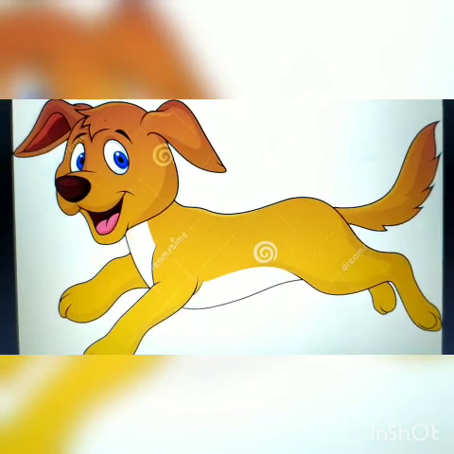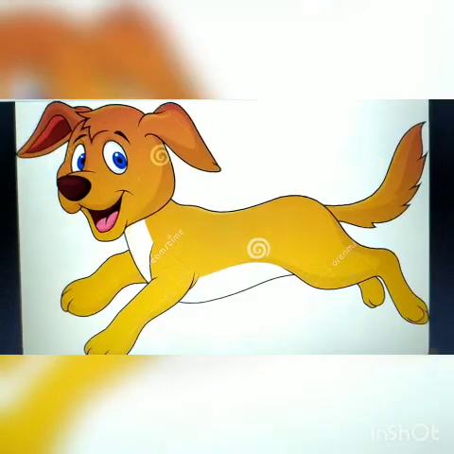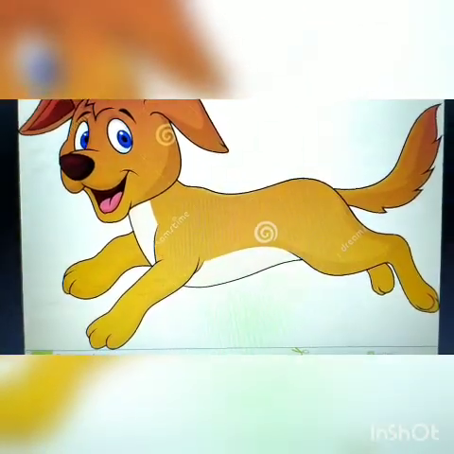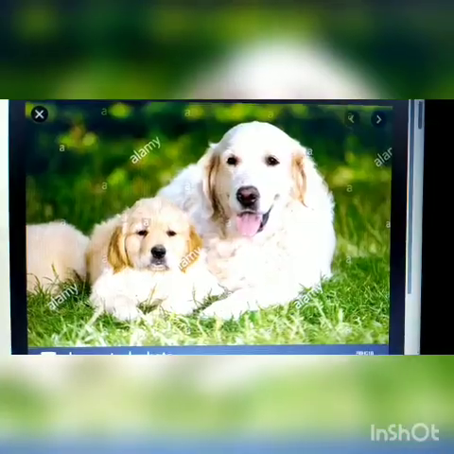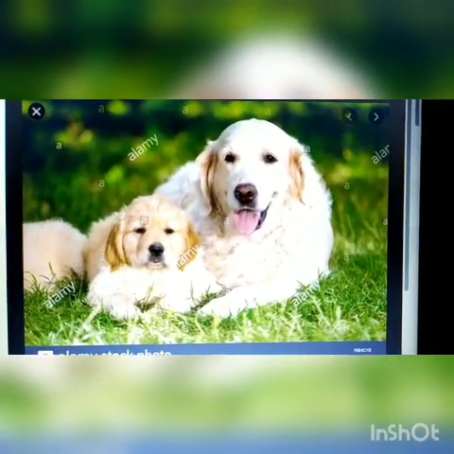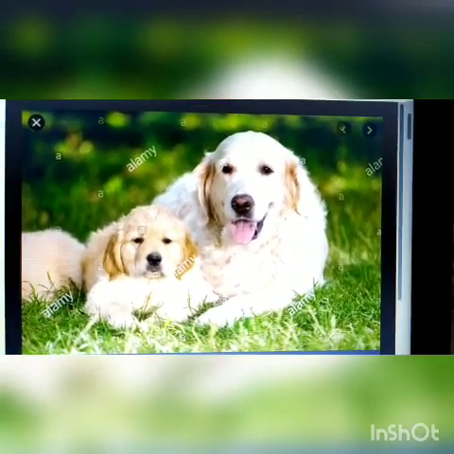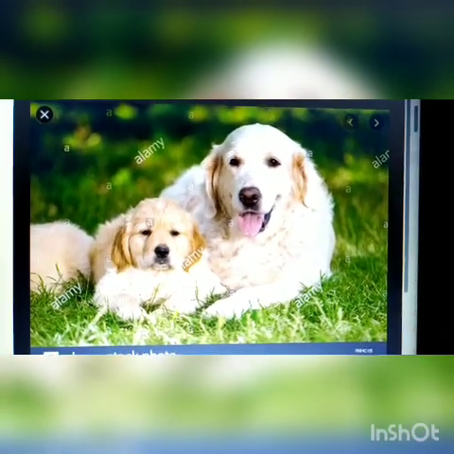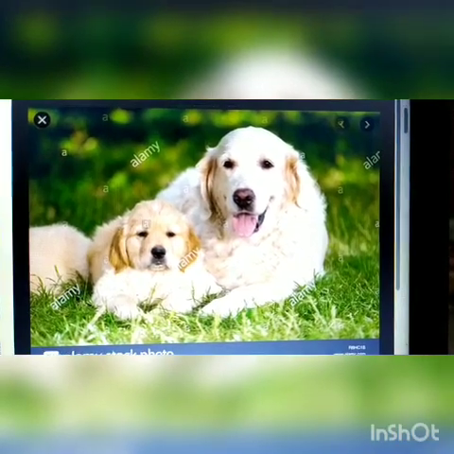A dog can walk with the help of legs. A dog can eat. A dog gives birth to a puppy, and then the puppy grows into a dog, that is an adult. So that means animals are living things.